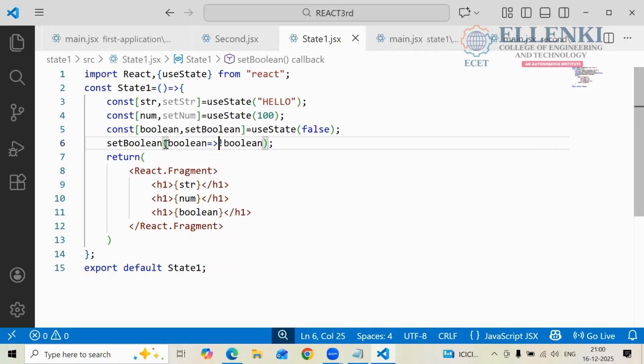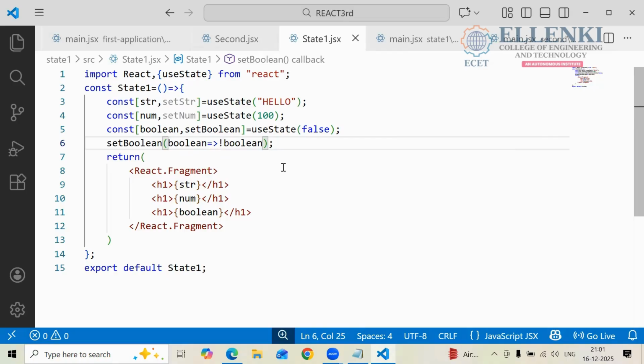Yes. Now listen here. I want to change my boolean value. Whatever boolean value I am having, I want to change that one to another value, right? So here I have my boolean value and I want to change it into not boolean, which is nothing but the false value being changed to true.